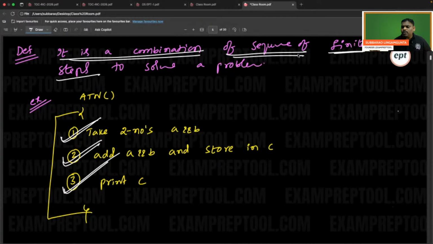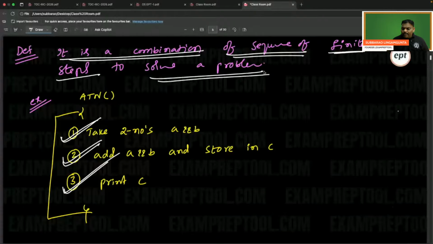But the most important thing is it should solve your problem. At the end of the day, it should solve your problem. What is the problem? Adding two numbers is the problem. That problem should be solved. If you did something and finally the problem is not solved, there is no use. So this is the definition. There are many definitions, and from book to book the definition will differ. There is some small difference between one book and another, but directly or indirectly, all are saying the same story. It is a combination of a sequence of finite steps to solve a problem. Finally, your problem should be solved.